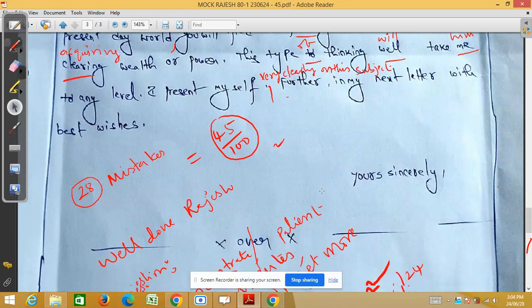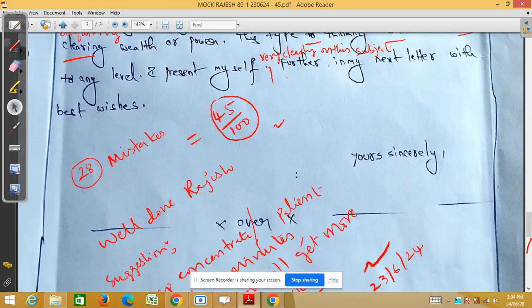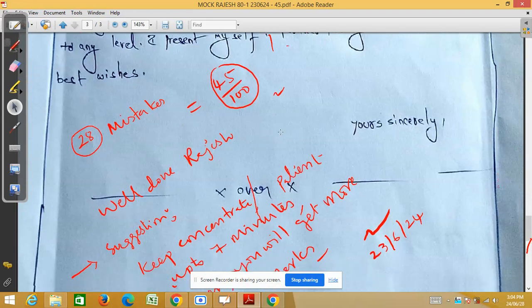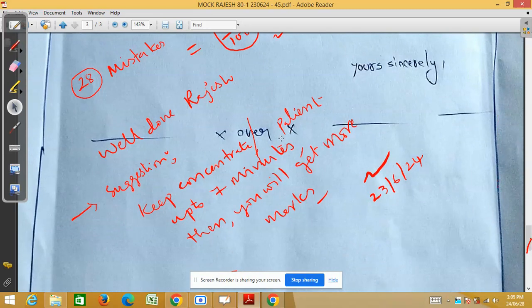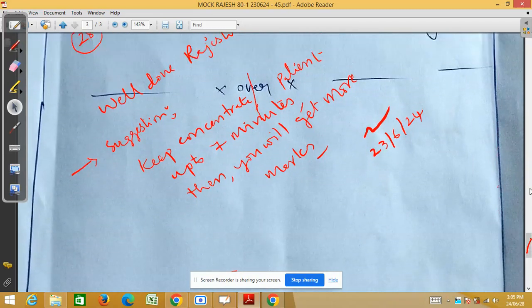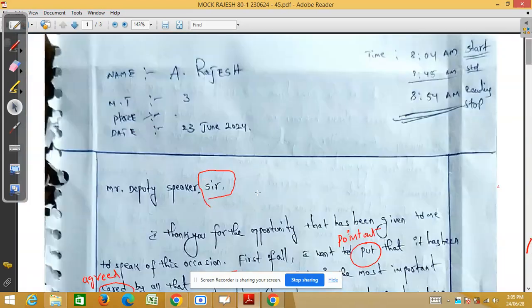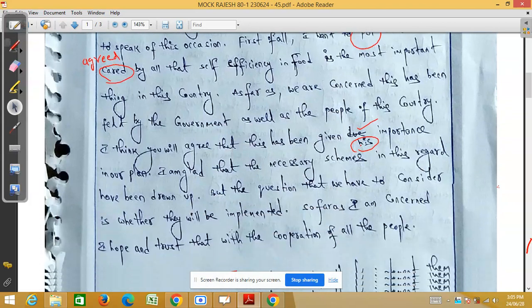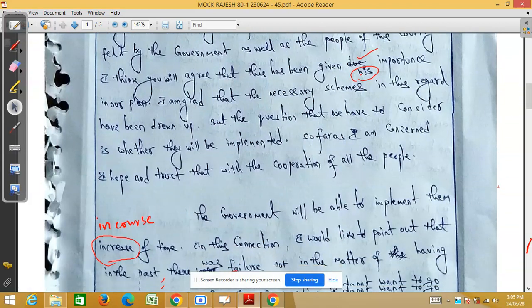But whatever it is, totally he managed. He restricted his mistakes to below 28. I mean 28, so 28 mistakes equal to 45 marks he got. So he qualified in this. So let us see the difference. He wrote "agreed", "point out", and "in course", "increase".